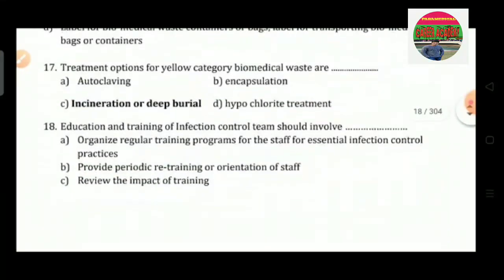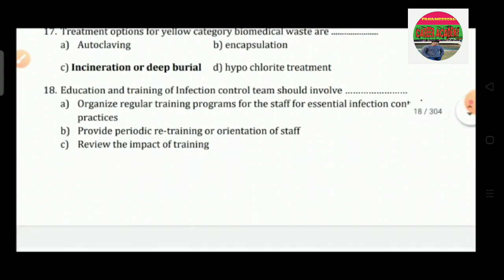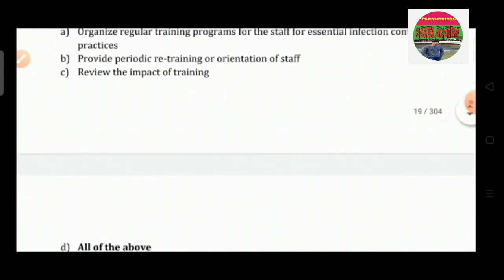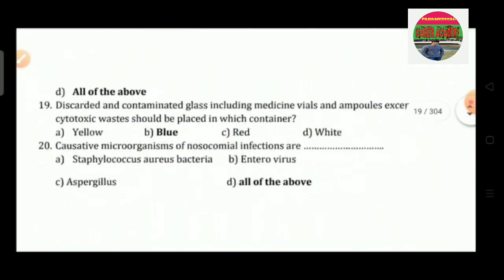Question number 17: treatment options for yellow category biomedical waste are: option A autoclaving, option B encapsulation, option C incineration or deep burial, option D hypochlorite treatment. So the correct answer is incineration or deep burial. Question number 18: education and training of the infection control team should include: option A, organize regular training programs for staff on essential infection control practices; option B, provide periodic retraining or orientation of staff; option C, review the impact of training; and option D is all of the above. So the correct answer is all of the above.